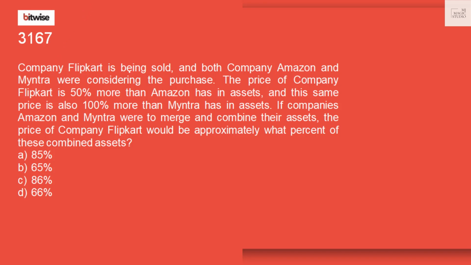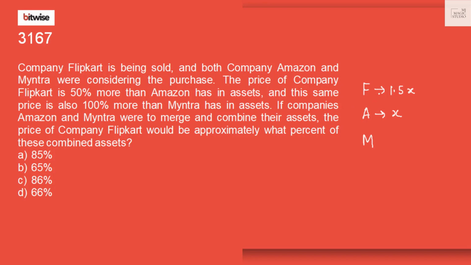Company Flipkart is being sold, and we have Flipkart, Amazon and Myntra, companies considering the purchase. The price of company Flipkart is 50% more than Amazon has in assets. So if Amazon's assets value is X, Flipkart's assets value is 50% more, that would be 1.5x. And this same price is also 100% more than Myntra has in assets.